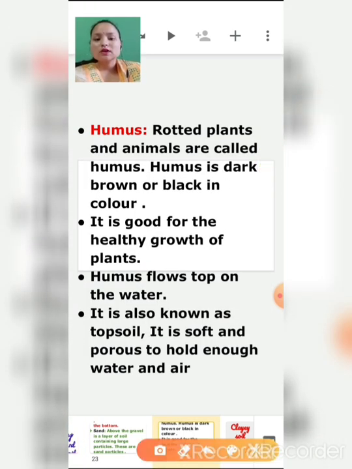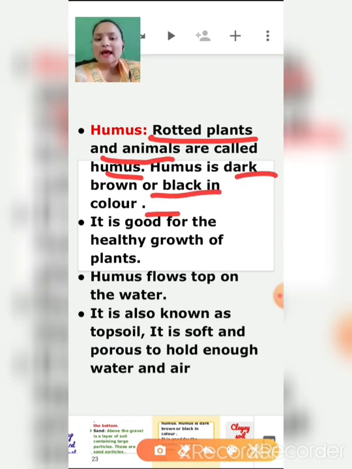So what is humus, children? Rotted or decaying plants and animals are called humus. Humus is dark brown or black in color. It is good for the healthy growth of plants. Humus is very important topsoil because it is good for the healthy growth of plants.